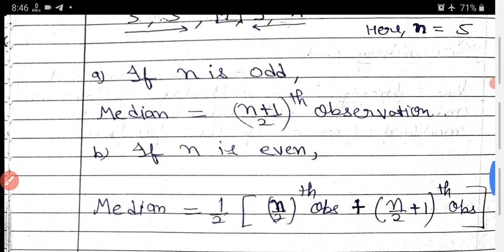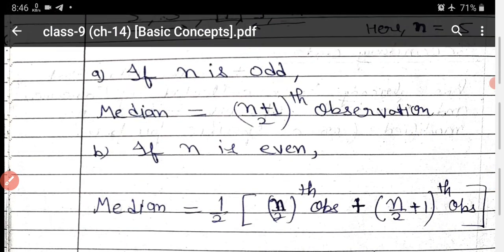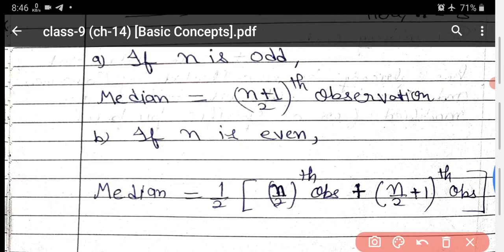If more observations are there, then you have to check the value of n. If n is odd, then write the formula: median is equal to n plus 1 upon 2th observation. If n is even, write the formula 1 upon 2, in brackets, n upon 2th observation plus n upon 2 plus 1th observation. Okay. Now the last topic is mode.